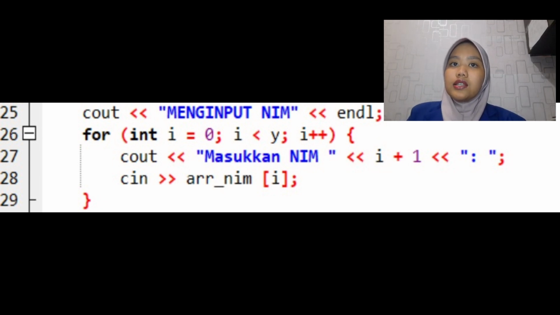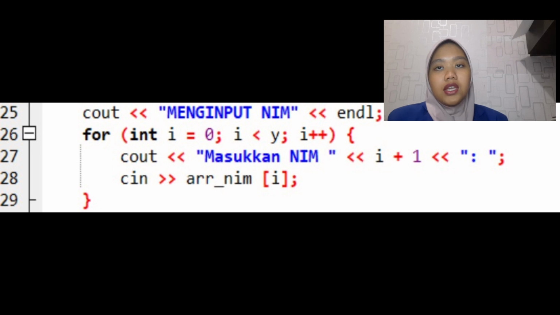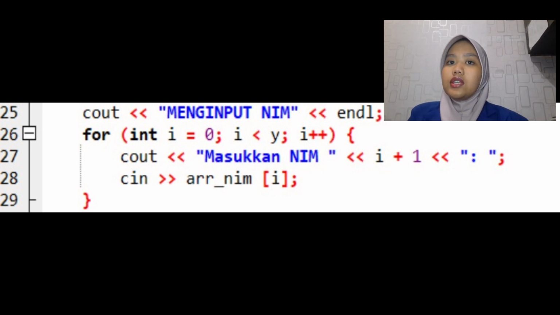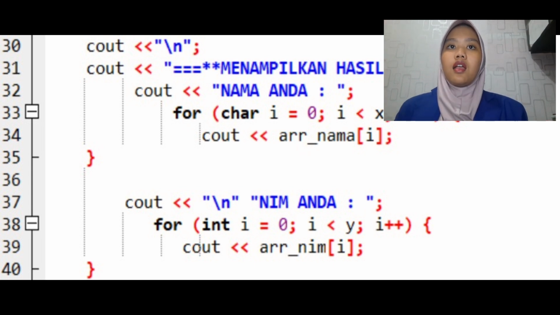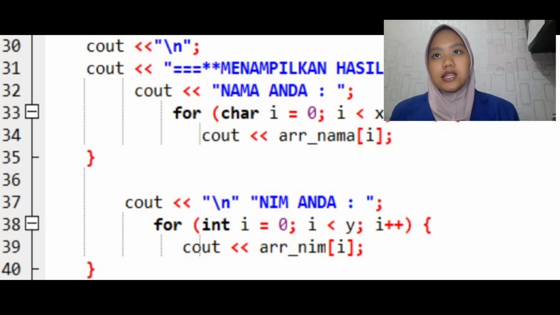In the 27th line, it serves to display a message asking the user to enter name, student identification number in a certain order. In the 28th row, it serves to take input from the user and store it into the array element at the index. The 29th line serves to end the loop that has been created. In the 30th line, it serves to print a new line character to the screen. In the 31st line, it serves to display a message to the screen stating that the program will display the result.